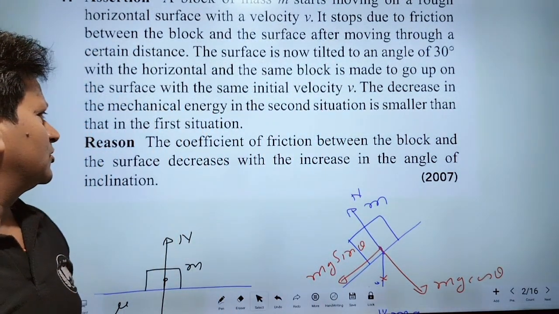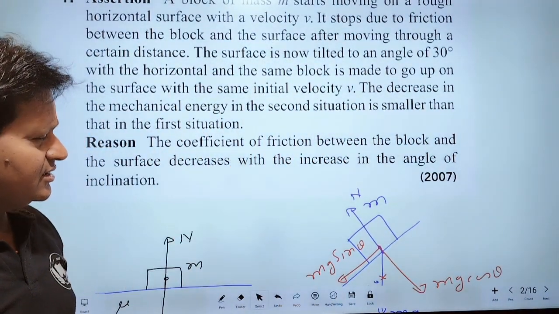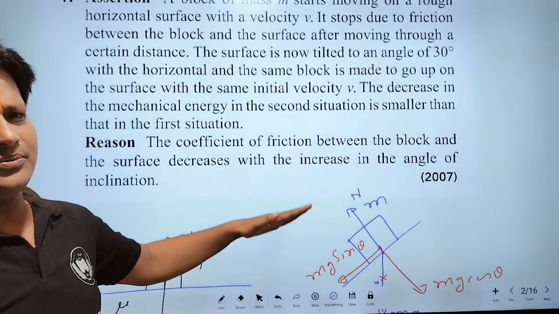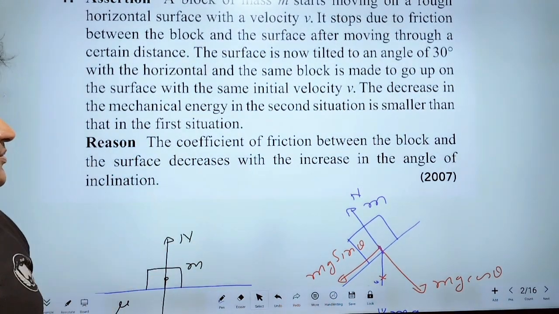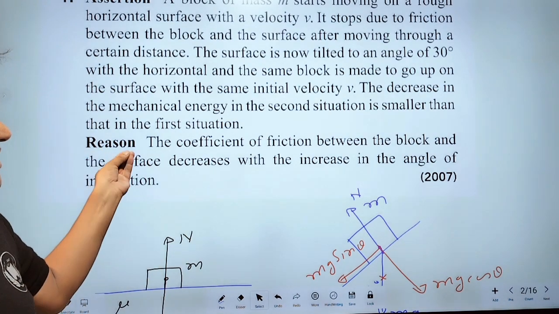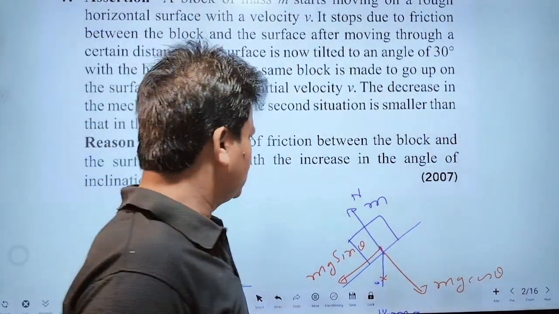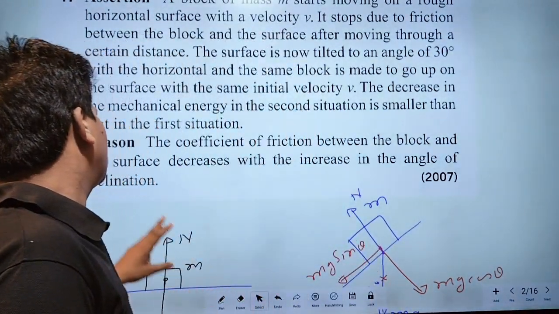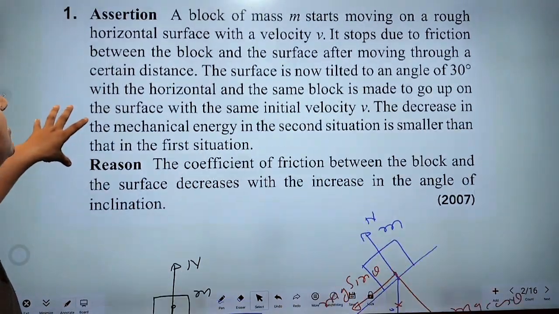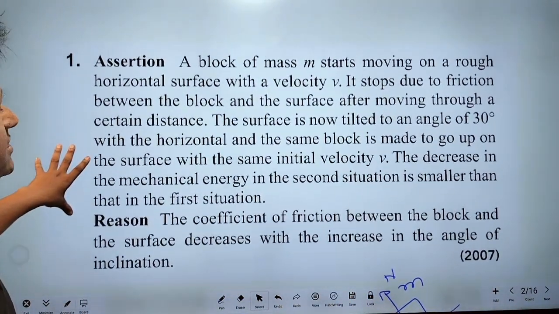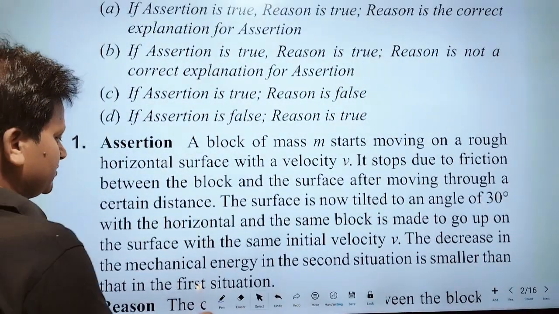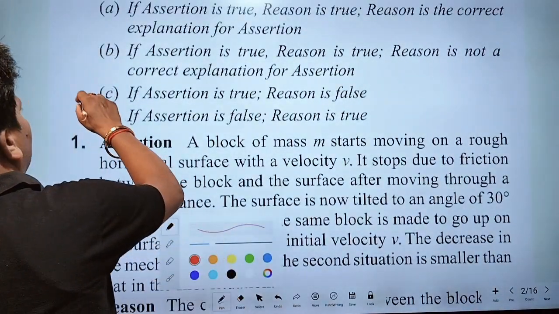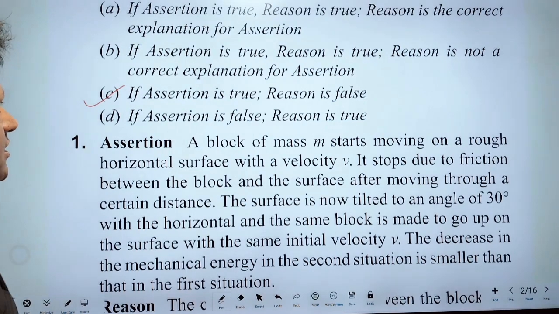But the coefficient of friction does not depend on the angle of elevation. Therefore, this statement, the reason, is wrong. The reason is wrong, means false. Assertion is true, reason is false. Therefore, the answer should be option number C.